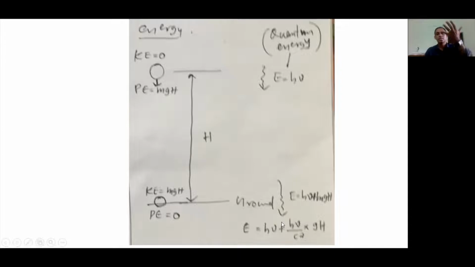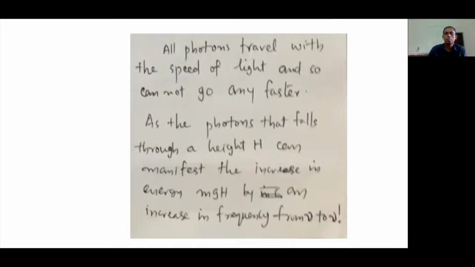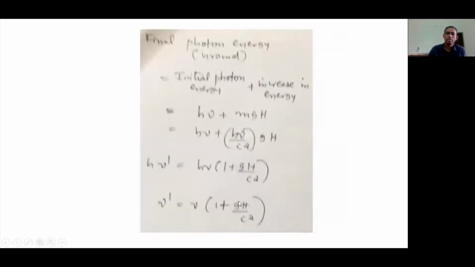So its photon energy is increasing. And that increase in energy results in an increase in the frequency. So frequency increases from nu to nu prime. So that is given by this equation.